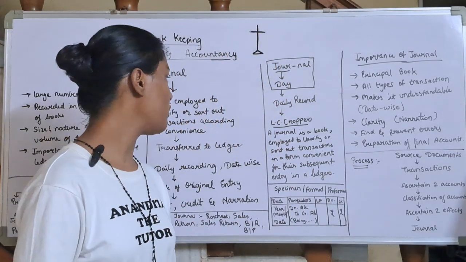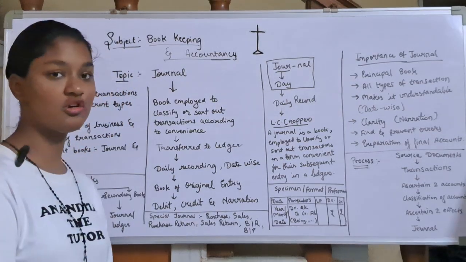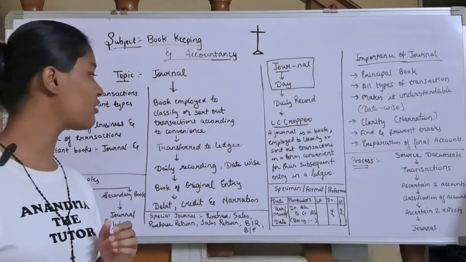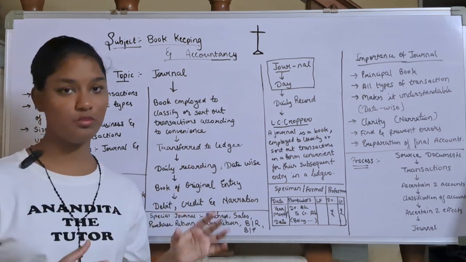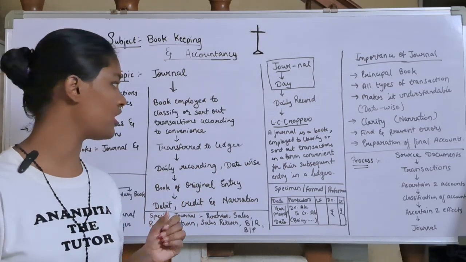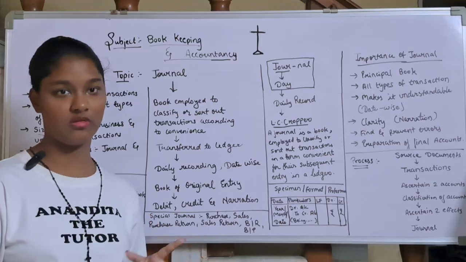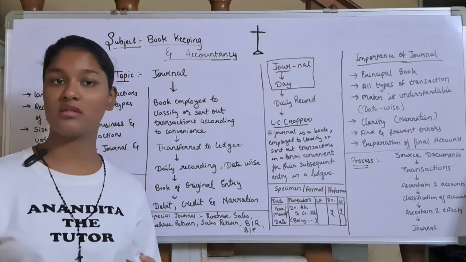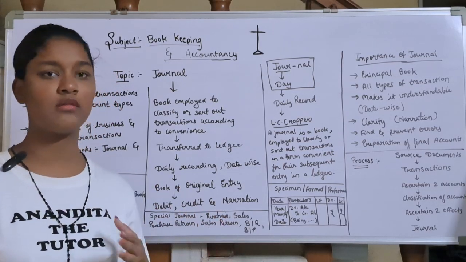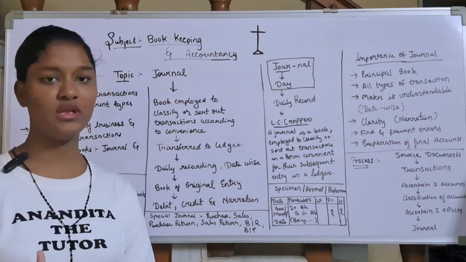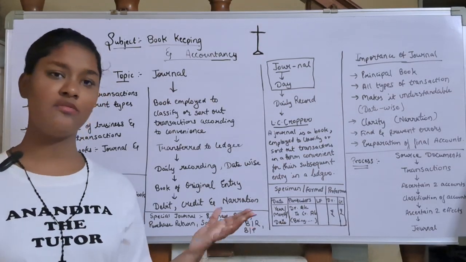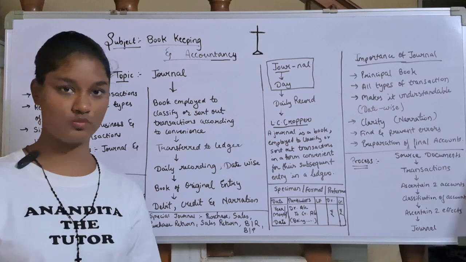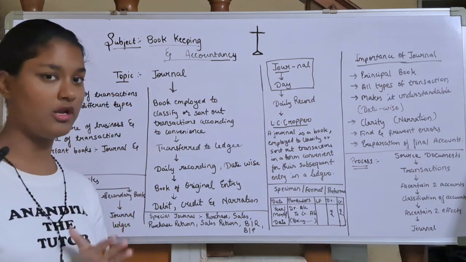Now, what exactly is a journal? A journal is a book employed to classify or sort out transactions according to convenience. It is a book used to classify or sort out transactions. How to classify and sort these transactions depends on your convenience. If you feel the traditional way is easy, then you can use the traditional way. If you have some other method of classifying these transactions, then it depends on you. So it should be according to your convenience.